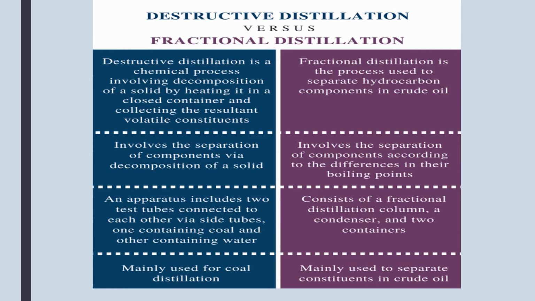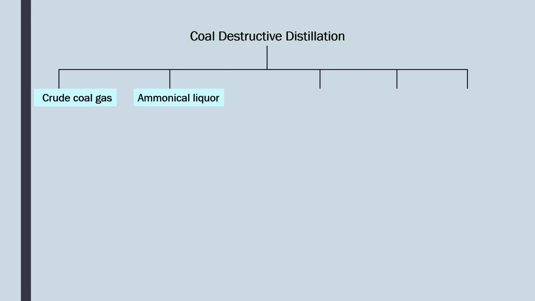This is the apparatus. It includes two test tubes connected to each other by side tubes, one containing the coal and the other containing water. And as you have seen in the picture in the previous slide, the fractional distillation apparatus consists of a fractional distillation column, a condenser and two containers. Destructive distillation is mainly used for the distillation of coal, and fractional distillation is used for the separation of the constituents in crude oil.